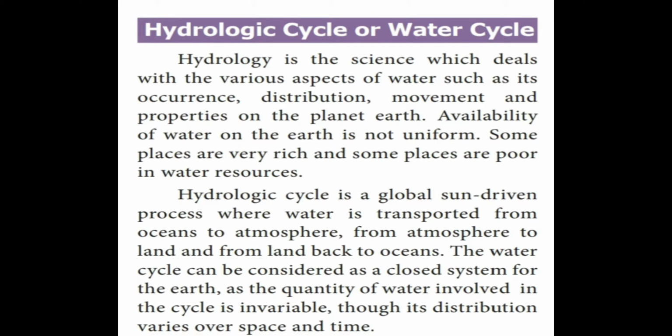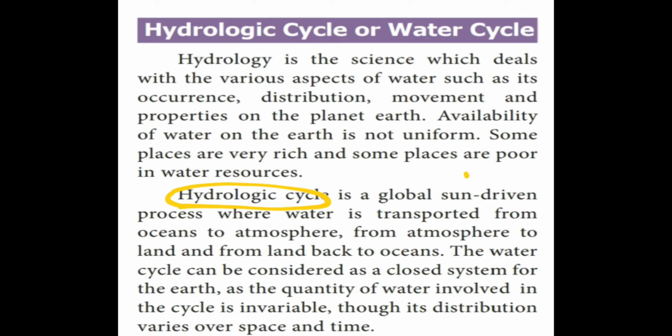Hydrologic cycle is a global sun-driven process where water is transported from ocean to atmosphere. So we'll see what the hydrologic cycle is.